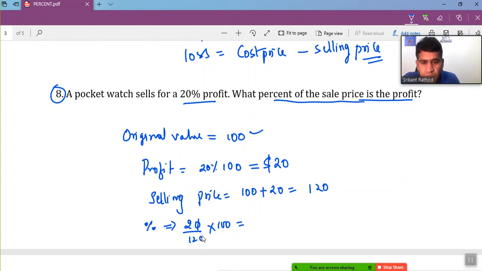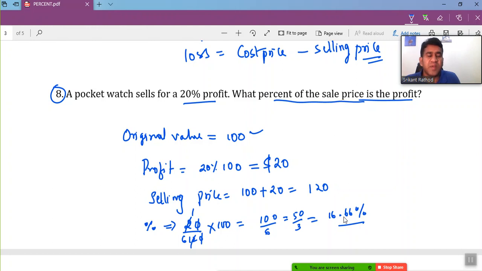So what are we going to do? 2 times 1, 2 times 6, it's going to be 12. So 100 by 6, or I can say 50 by 3, right? So 50 by 3, it's going to be 16.666 something, right?